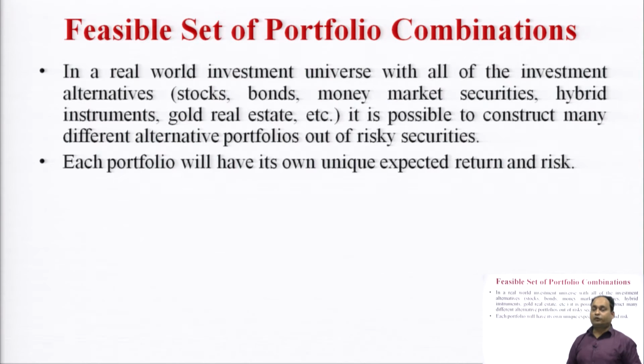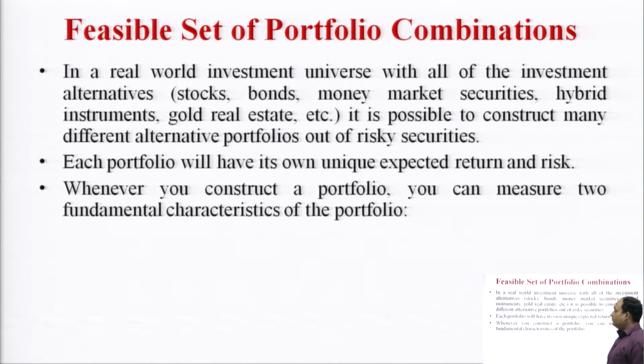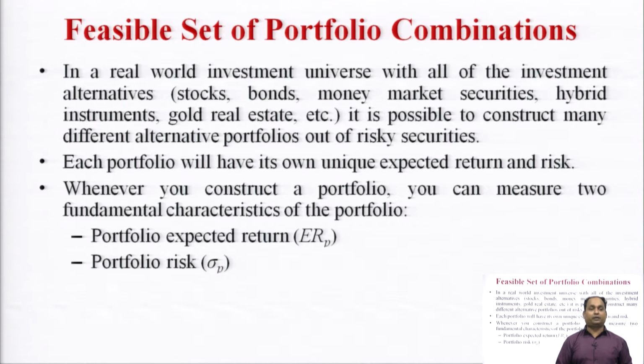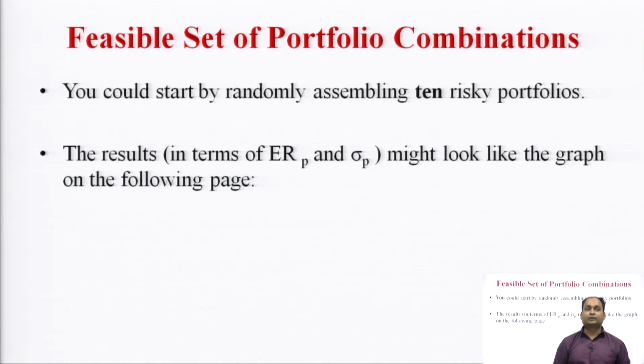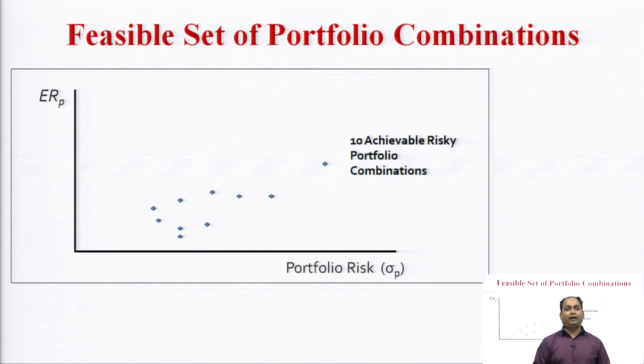So, in the feasible set of portfolio combinations, each portfolio will have its own unique expected return and risk, and whenever you construct a portfolio, you can measure two fundamental characteristics of a portfolio: portfolio expected return and portfolio risk, which is denoted by sigma. For the feasible set of portfolio combinations, we may take the example of randomly assembling 10 risky portfolios. By calculating the risk and return, we plot them on a graph based on the expected return and risk profile.